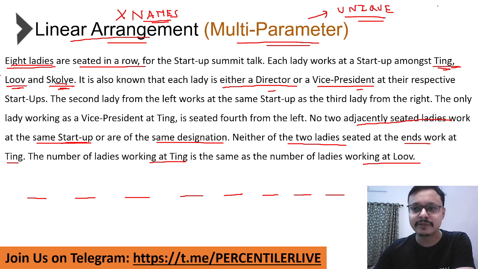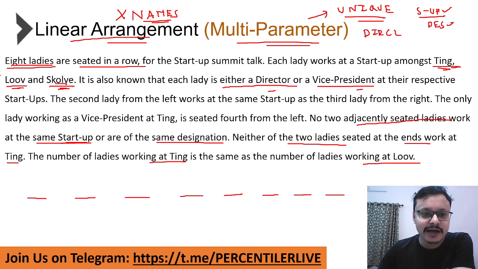Now, what are the 2 parameters that I need to work with? One is the name of the startup, and the other parameter is the designation. So what we'll do is, for each of these positions, we'll put the startup name and designation together. हमेशा क्या करना चाहिए? First thing, what do you do in any set? Look for direct clues. Direct clues क्या दिया है?